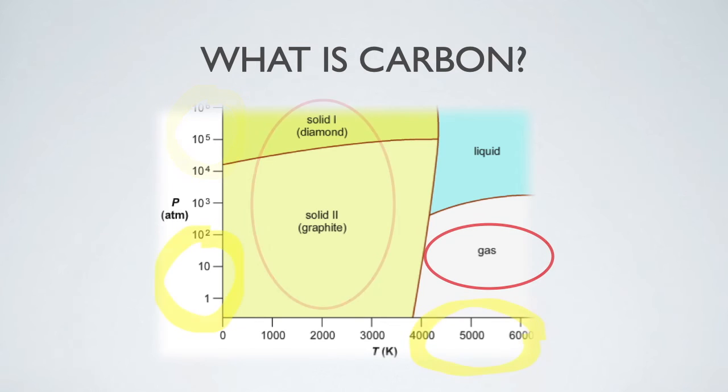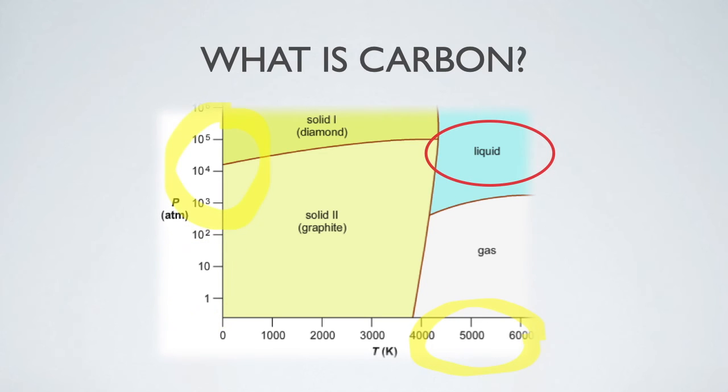The gaseous form of carbon is called carbine and is formed when the temperature is high and the surrounding pressure is low to moderate. The liquid form is only present when both the temperature and pressure are high. This is the rarest form of carbon.